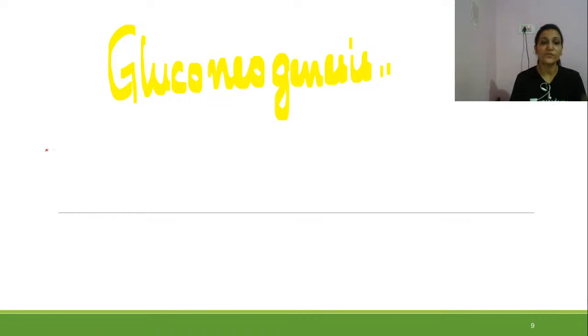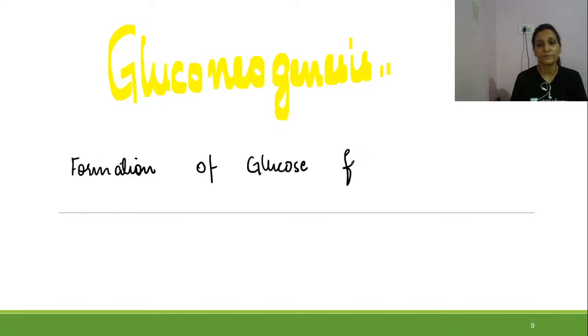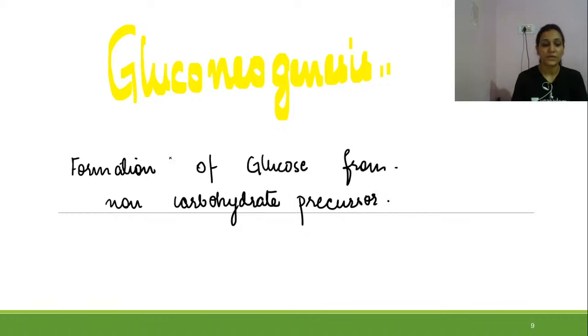So just seeing the literal definition: formation of glucose from non-carbohydrate source or precursor is called gluconeogenesis.